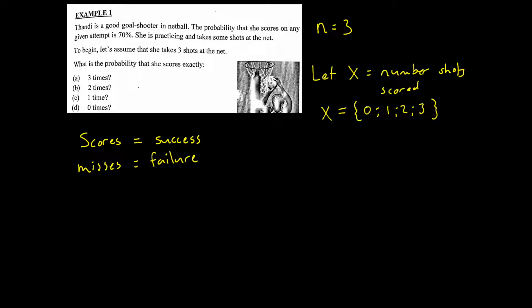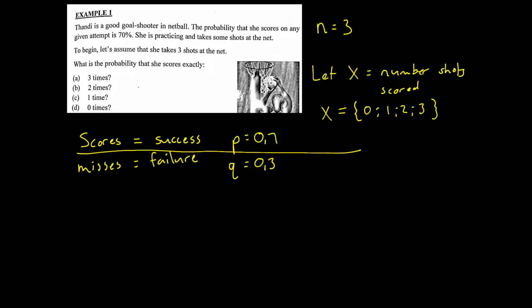So for the probabilities of her either success or failure, we use a lowercase p to denote the probability of success. That's given as 70%, or 0.7. And in the failure outcome, or the miss, we use q. So her probability of q is obviously 30%. Remember, they're mutually exclusive. So if there's a 70% chance of scoring, then there's only a 30% chance of not scoring.